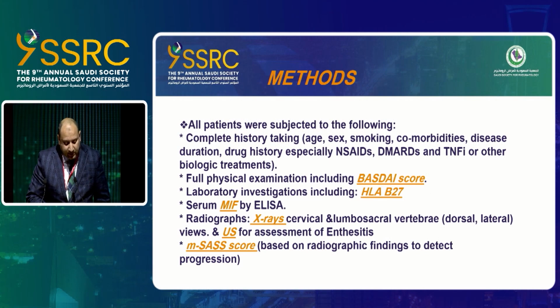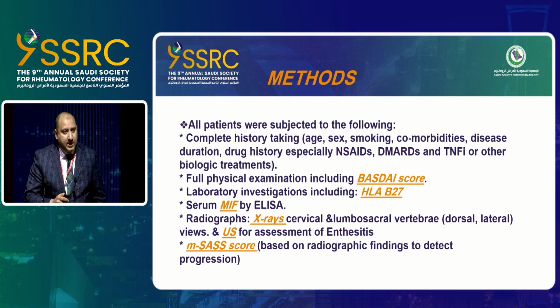The modified Stoke ankylosing spondylitis spinal score is based on radiographic findings to detect progression. It assesses the erosion, squaring, and sclerosis in cervical, dorsal, and lumbar vertebrae. It takes 0 if no abnormality, 1 if there is erosion, sclerosis, or squaring, 2 if there is syndesmophyte without bridging, and score 3 if there is syndesmophyte with complete ankylosis or bridging from one vertebra to another.